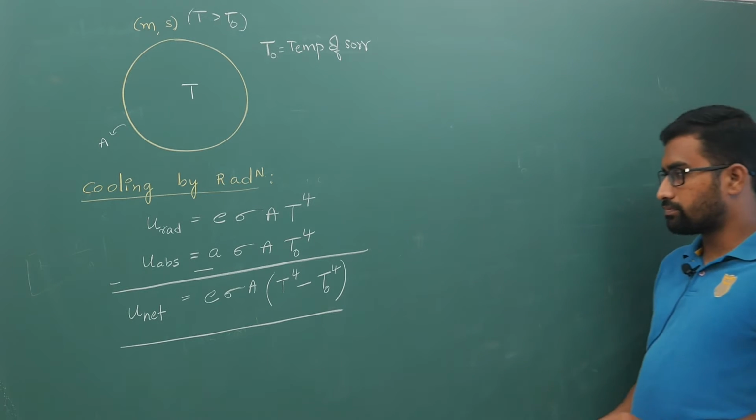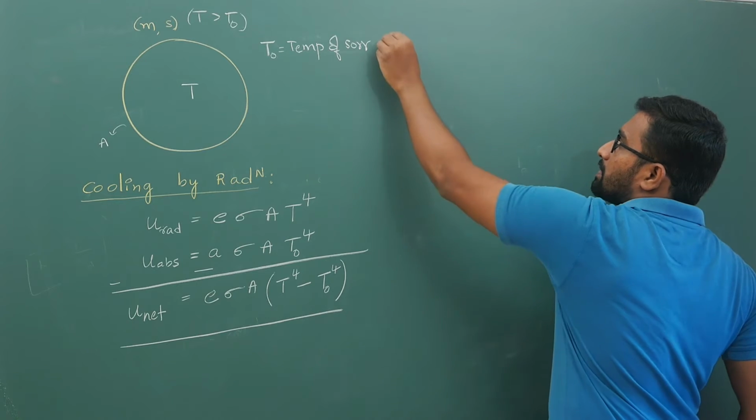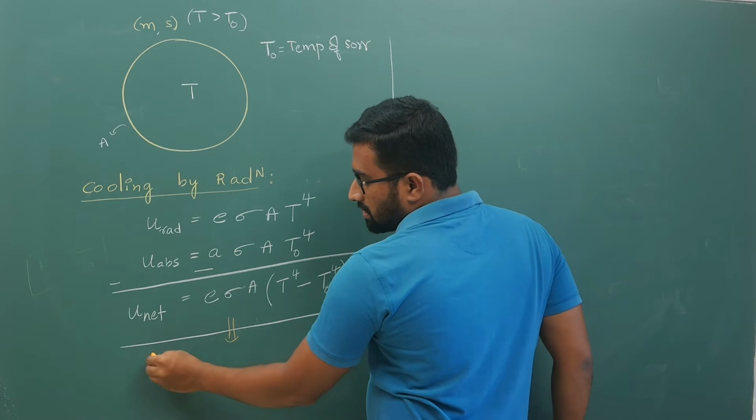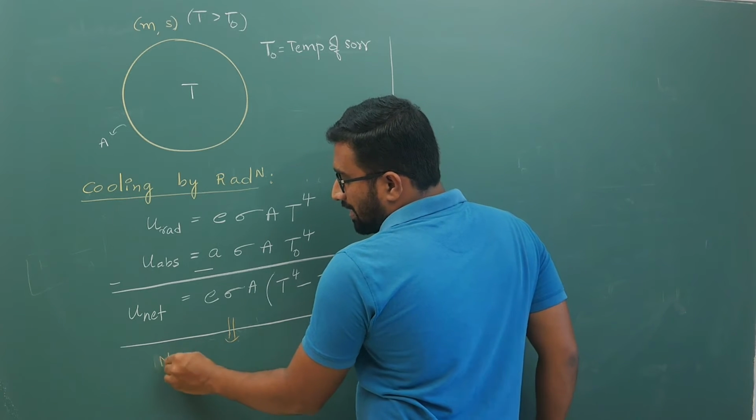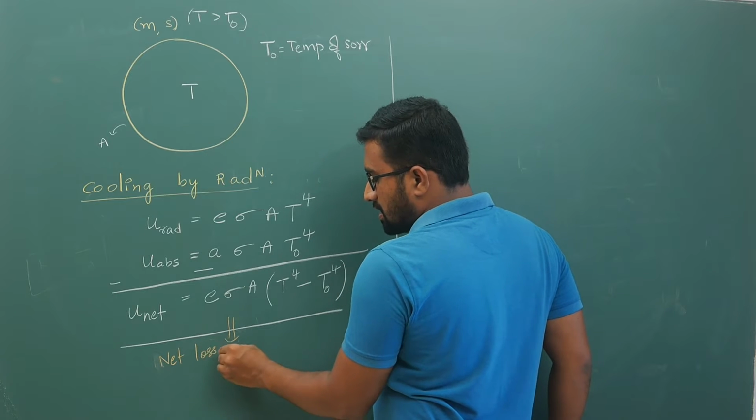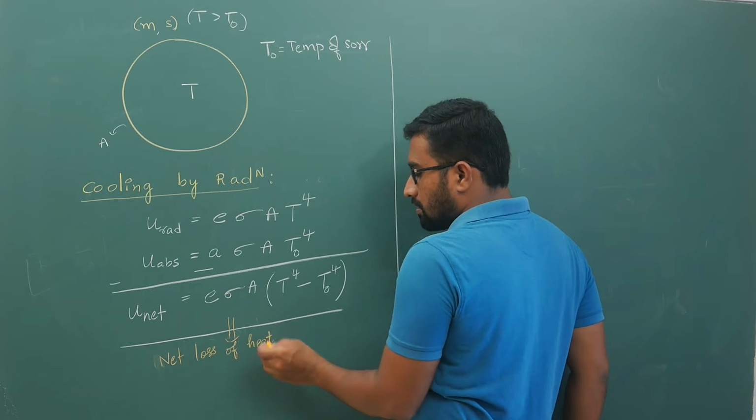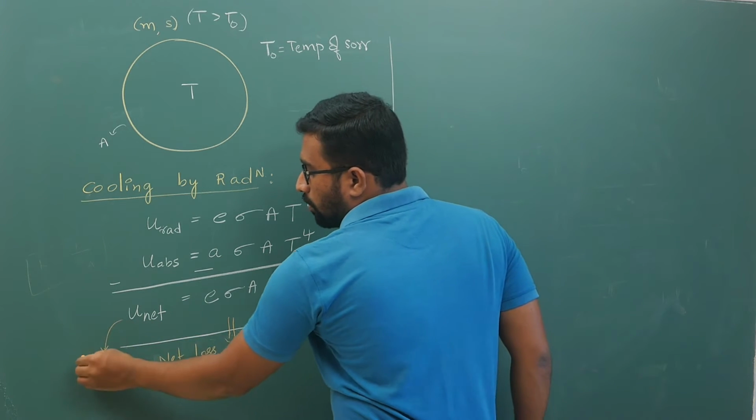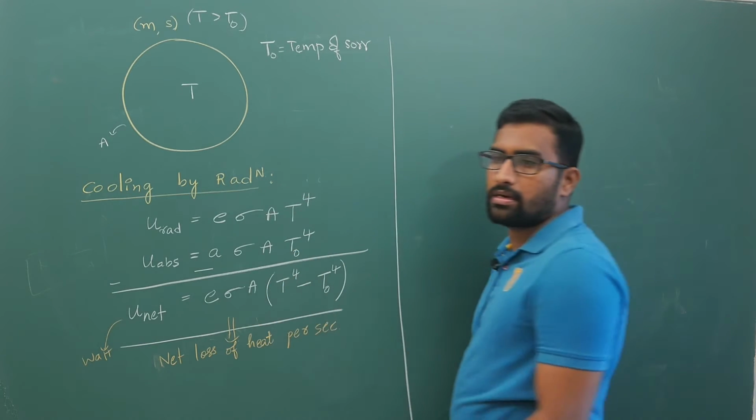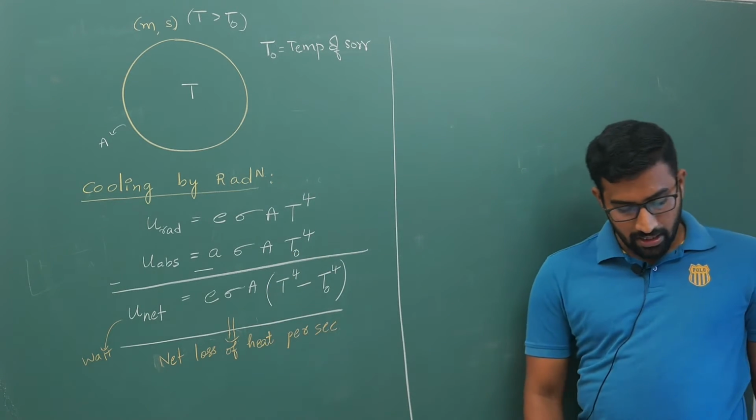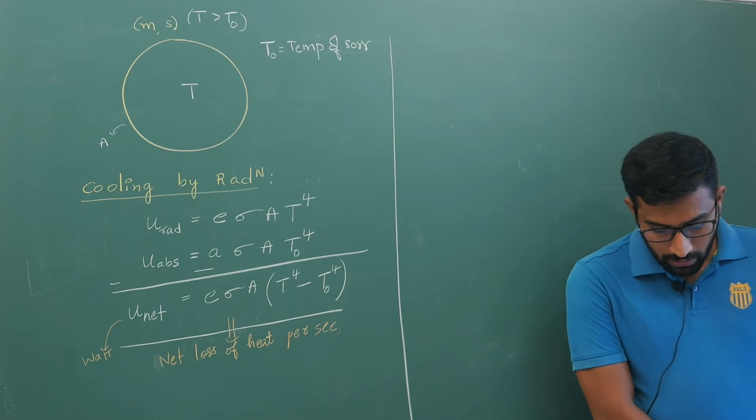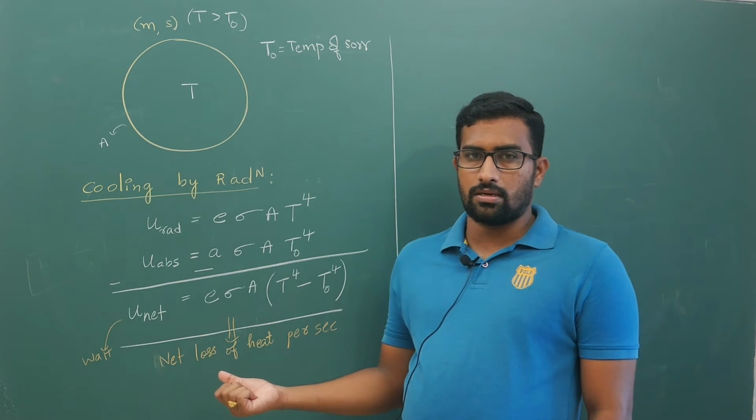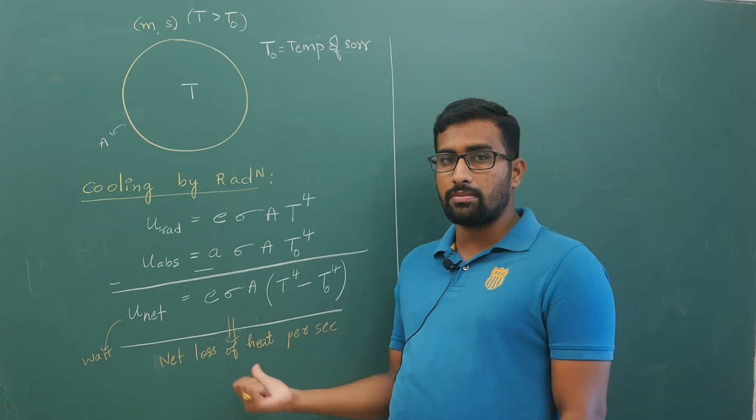Now keep this in mind. This expression signifies your net loss of heat energy per second. Indirectly its unit is watt. Keep this point in mind. If you have any doubts, just let me know. So this expression will give you the net loss of heat energy per second.